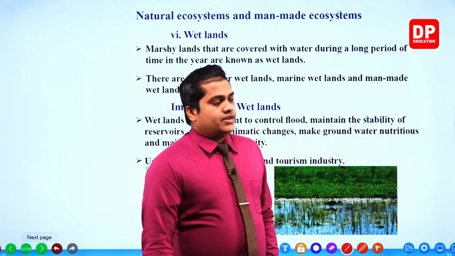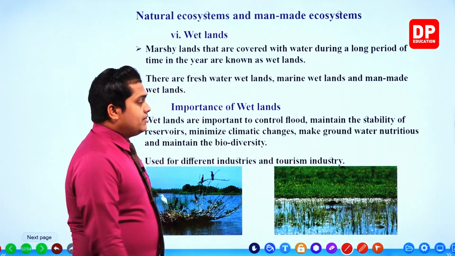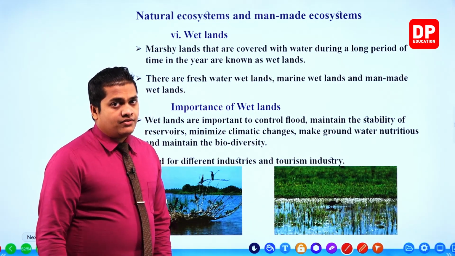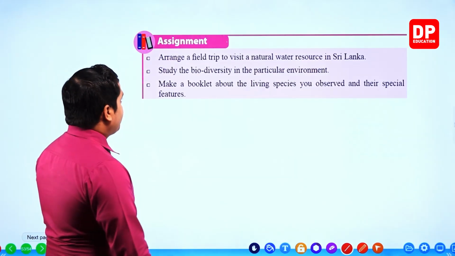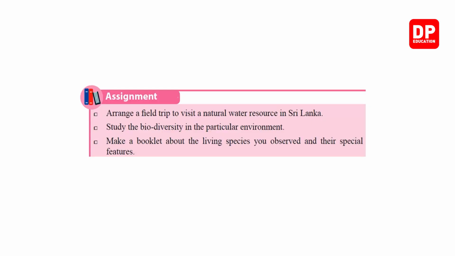Okay, right then. So these are the main natural aquatic environments. You are given an activity here, an assignment. Arrange a field trip to visit a natural water resource in Sri Lanka.